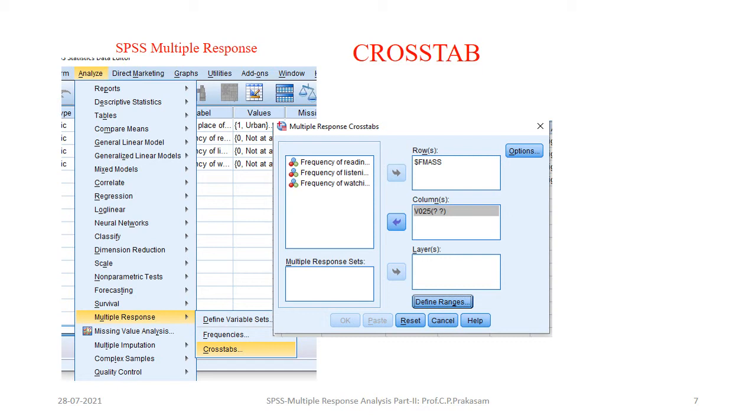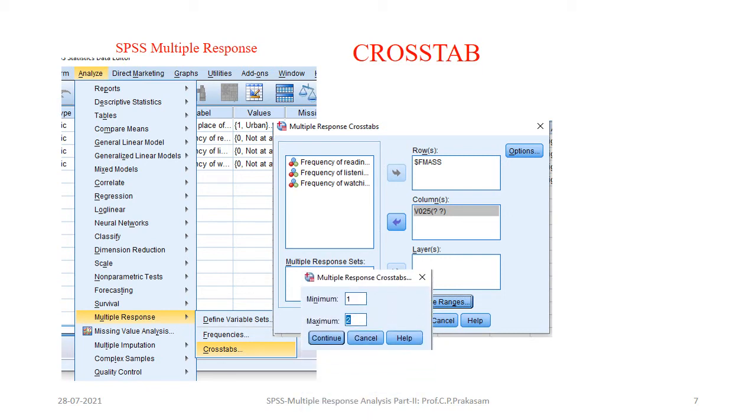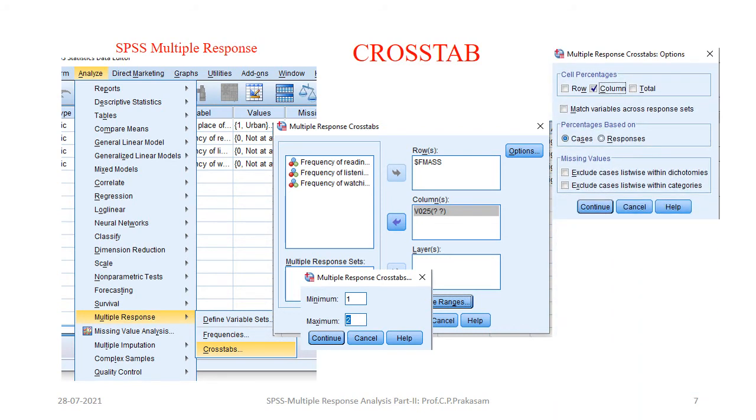Then bring in the cross tabulation with rural urban, which is coded as V025, and there will be question marks. Down below you can see Define Range. Since the coded values of urban rural are 1 and 2, give 1 and 2. Once you give the defined range, you will get the multiple response crosstab 1 and 2, and say Continue. Then go to Options and tick mark column percentages and continue.